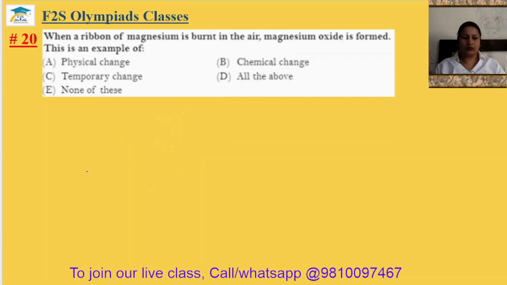Question number 20. When a ribbon of magnesium is burned in air, magnesium oxide is formed. This is an example of physical change, chemical change, temporary change, or all of the above. It is the chemical change. Actually, magnesium oxide is the new product formed. Okay, so that's why 20th answer will be your option.